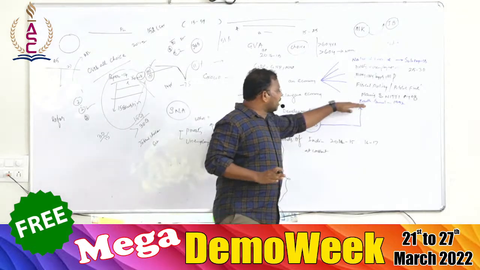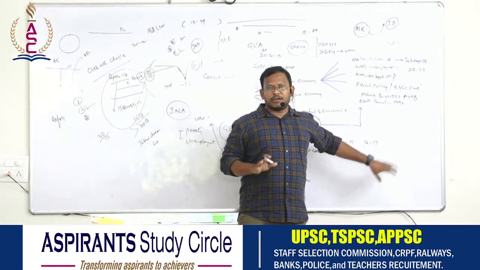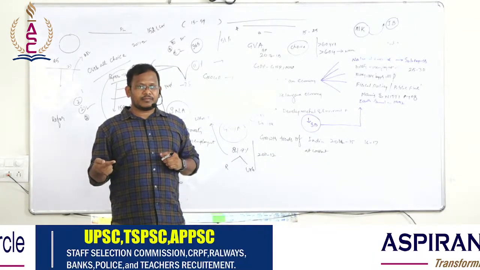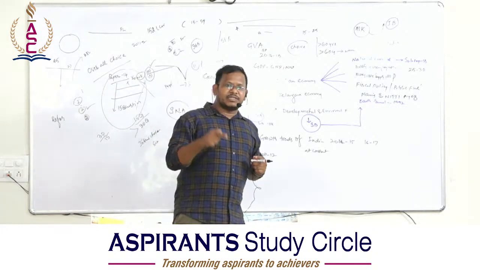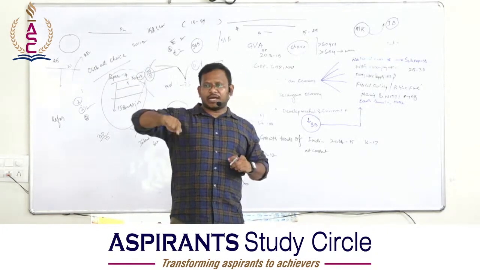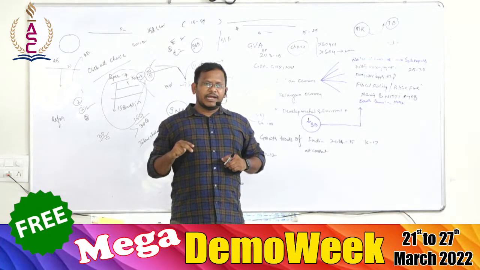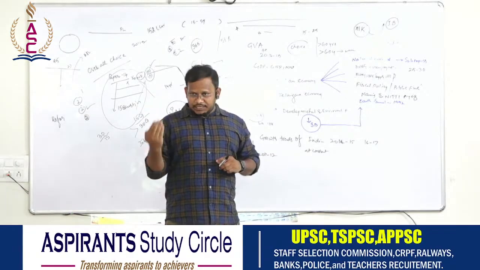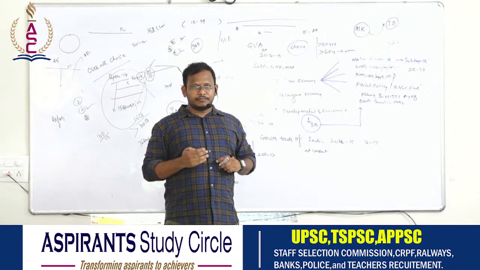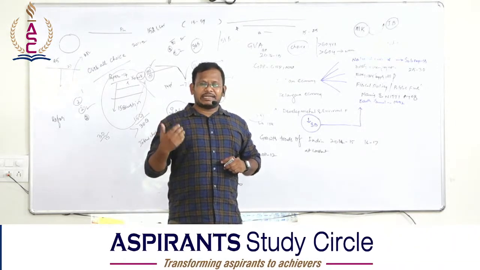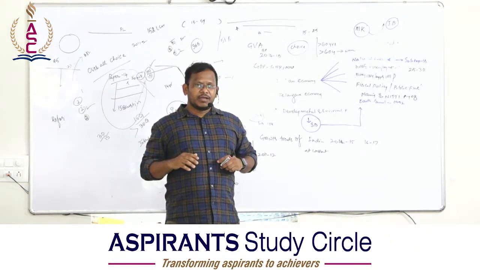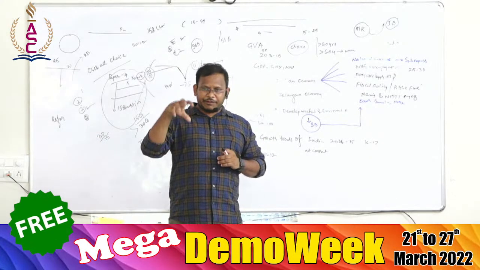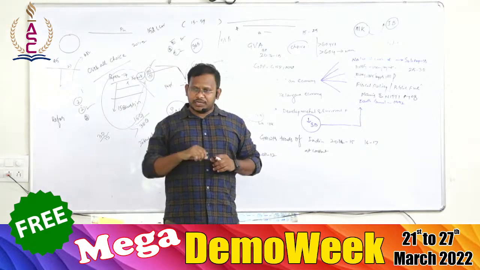Now, the Planning Commission of India has been removed. We should study why there was a need for the Planning Commission of India, and why India established this institution as neither a constitutional nor a statutory body. Next, what are the objectives of the Planning Commission of India? Why was there a need for the National Development Council? What is the strategy of India's planning process? And what happened during all these twelve five-year plans? What is the review of the twelve five-year plans? This will be asked in your exam.